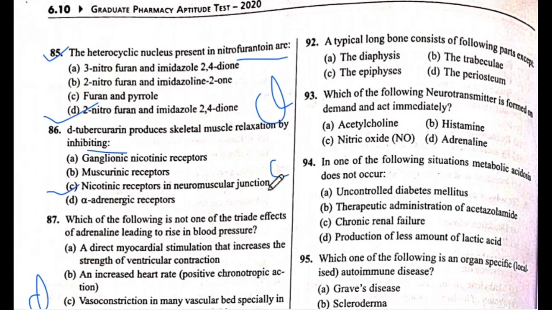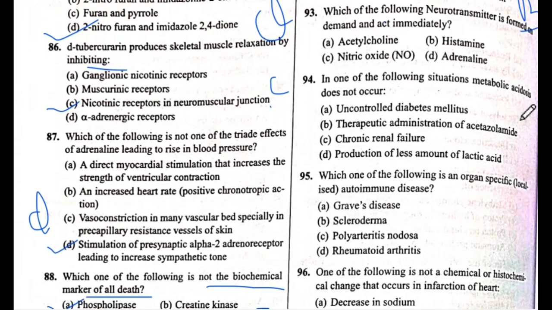Question number 92. A typical long bone consists of the following parts except. The answer is B, the trabeculae. The answer is B. Next is question number 93. Which of the following neurotransmitter is formed on demand and acts immediately? The answer is C, nitric oxide, that means NO. The answer is C.